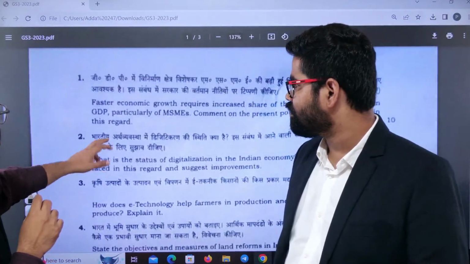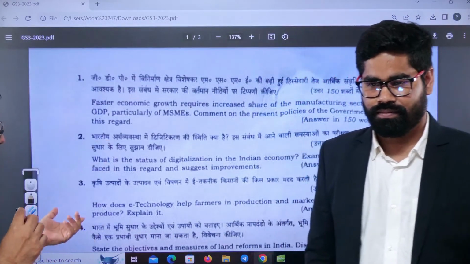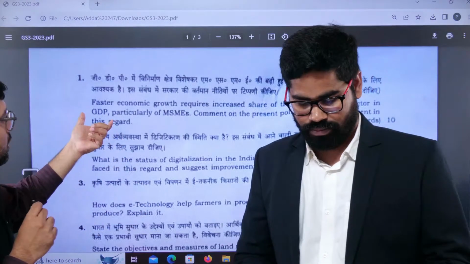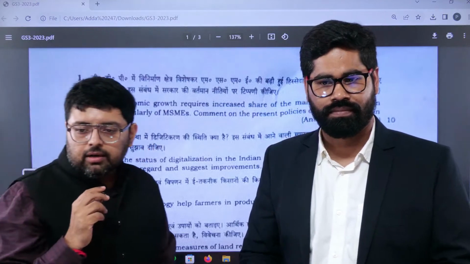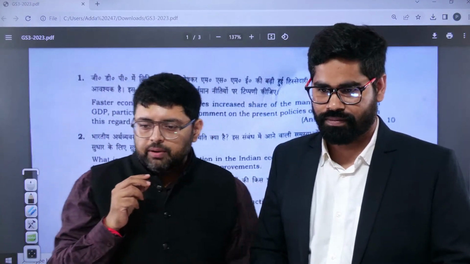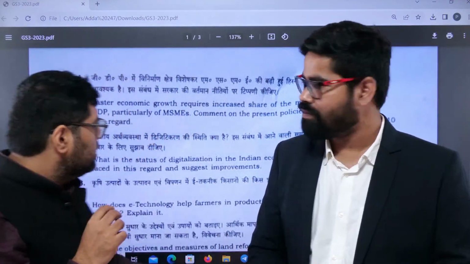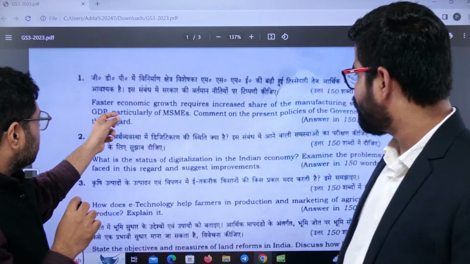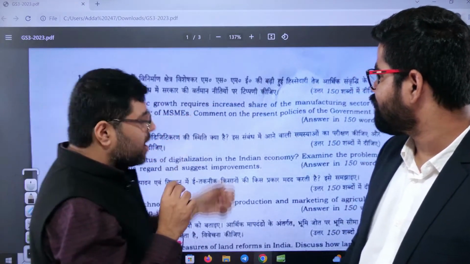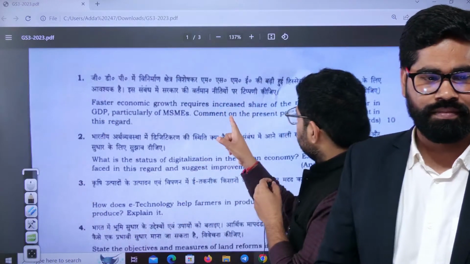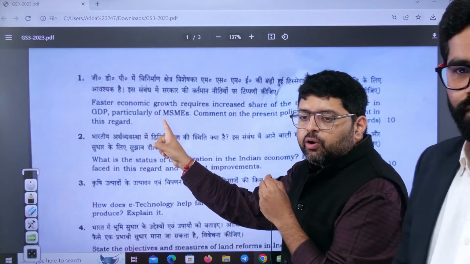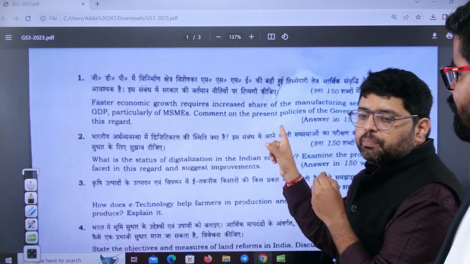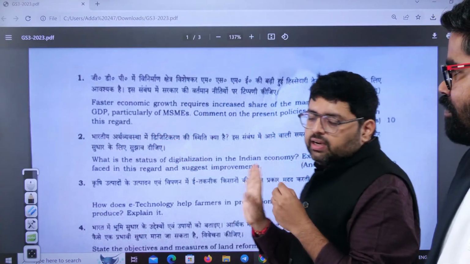Question number 1 is from the industry chapter. As your syllabus clearly mentions, it is about the effect of liberalization on industries. The question says: faster economic growth requires increased share of the manufacturing sector in GDP, particularly MSME. Comment on the present policies of the government of India in this regard.